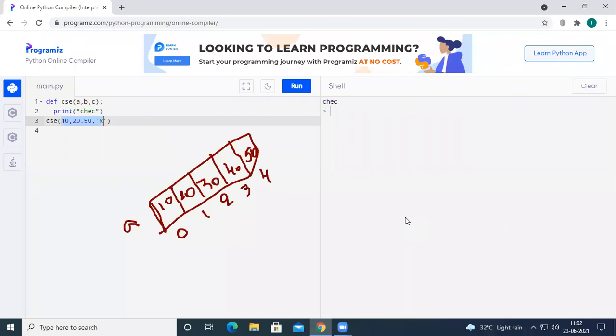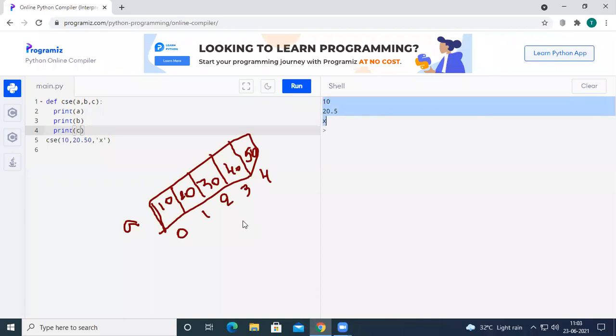You said that elements are stored in a. Can we print the elements using a print of a statement? Yeah, okay. So see here, I have passed 10, 20.50, x. Instead of printing chec, if I pass a, b, and c here, and if I run the code, it is going to print the values which you pass in the program. So this is how we transfer the data into the method.